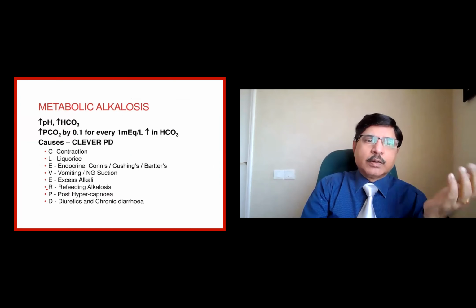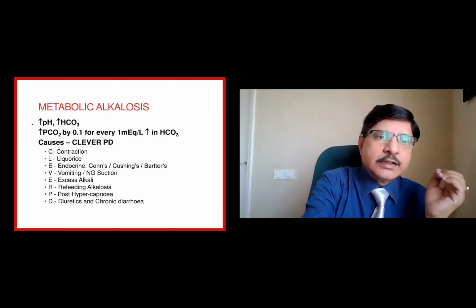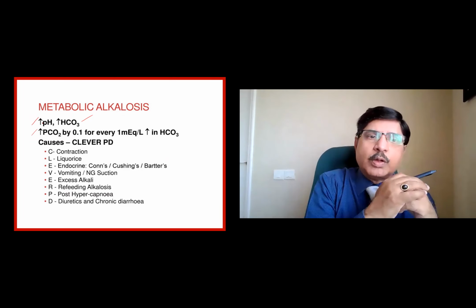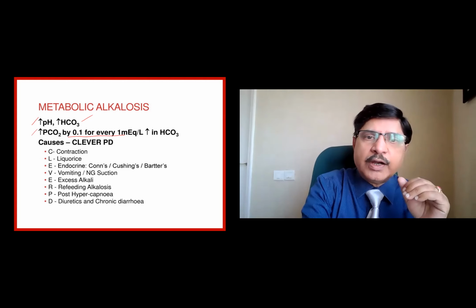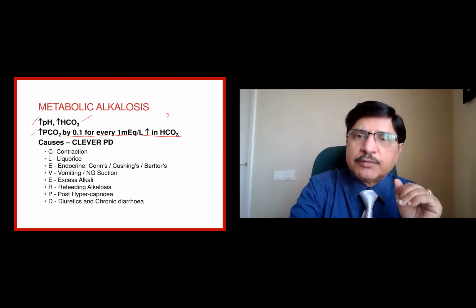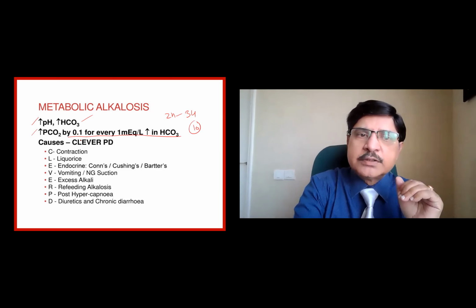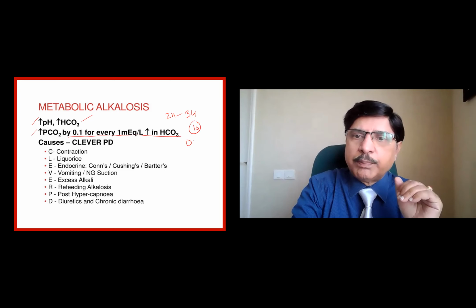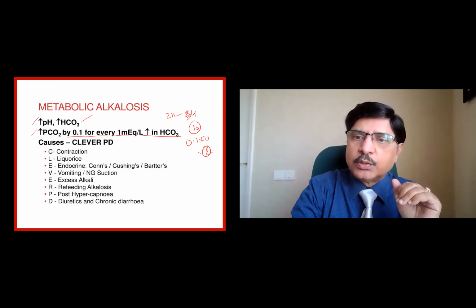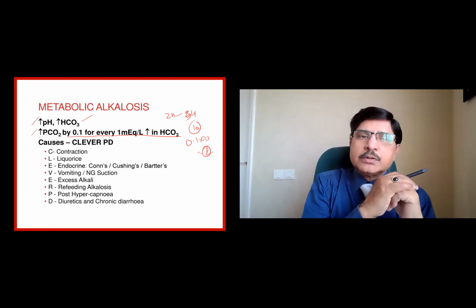Now, metabolic alkalosis: we know there is an increase in the pH, an increase in the bicarbonate, and the PCO2, the secondary variable, also rises. How much? 0.1 for every 1 milliequivalent in the bicarbonate. If the bicarbonate shifts from, let us say, 24 to 34, that means 10 units, the PCO2 will go up by 0.1 into 10, which is equal to 1. If it goes to 54, it is 2, because it can't shift very much. So that is the thing.